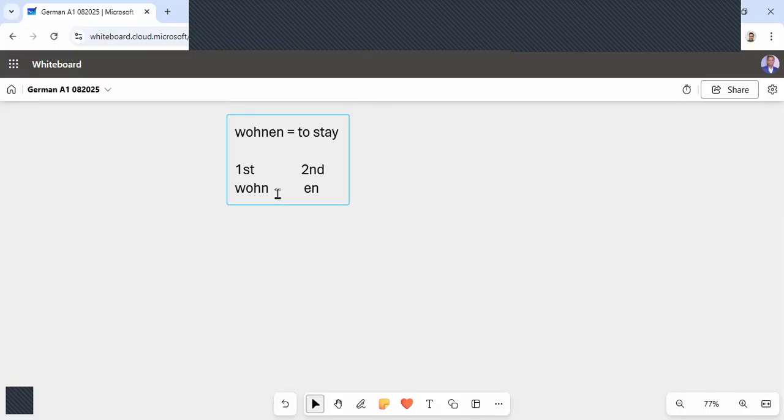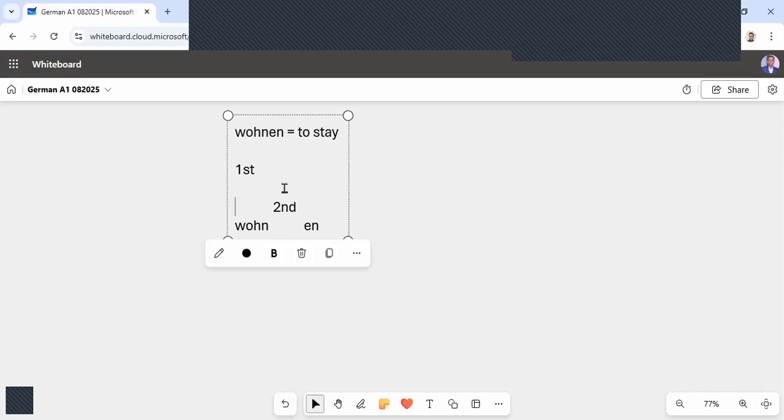So we will call the first part Stamm. Stamm means, in German, टहनी, पेड़ की टहनी, like a small portion of a tree, a branch. So the first part is won, and the second part is en.